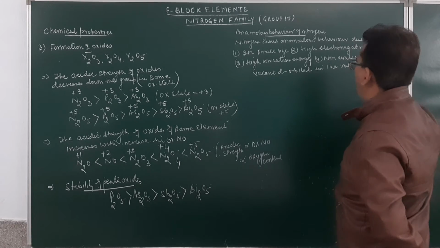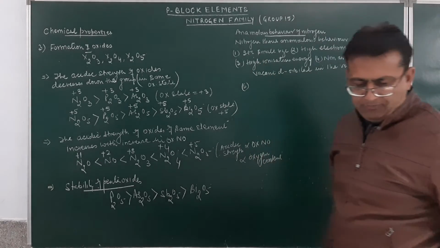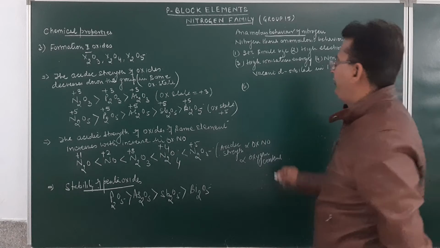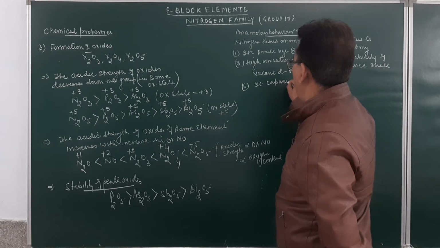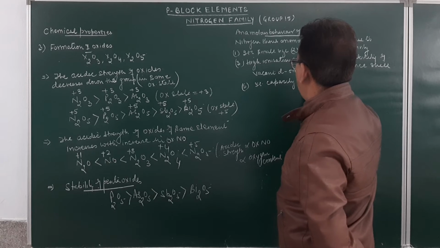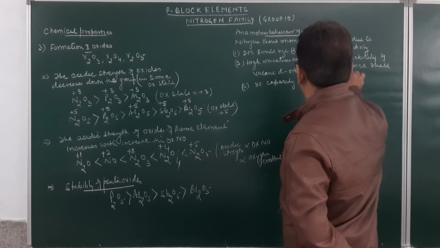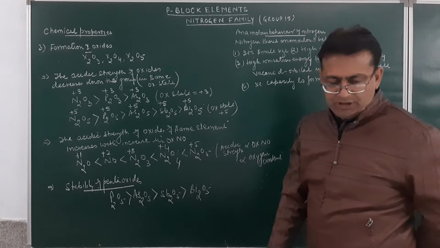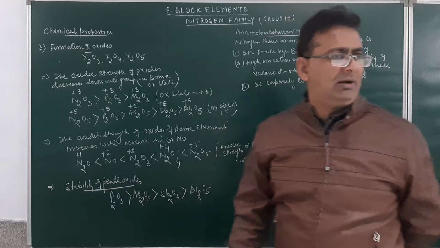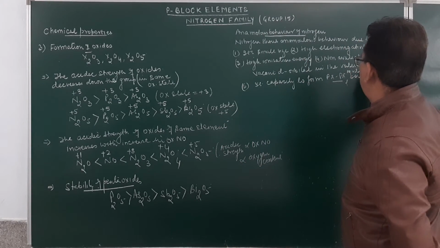And number one is its capacity to form p pi-p pi multiple bonds. In fact, I must say p pi-p pi multiple bonds.